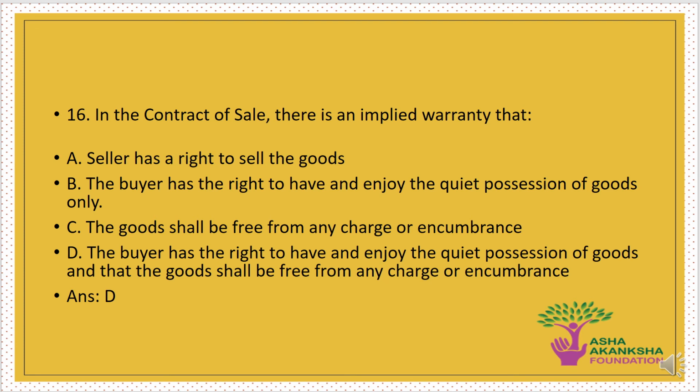Or D. The buyer has a right to have and enjoy the quiet possession of goods and that the goods shall be free from any charge or encumbrance. The correct answer to this question is option D. That is, in the contract of sale, there is an implied warranty that the buyer has a right to have and enjoy the quiet possession of the goods and that the goods shall be free from any charge or encumbrance.